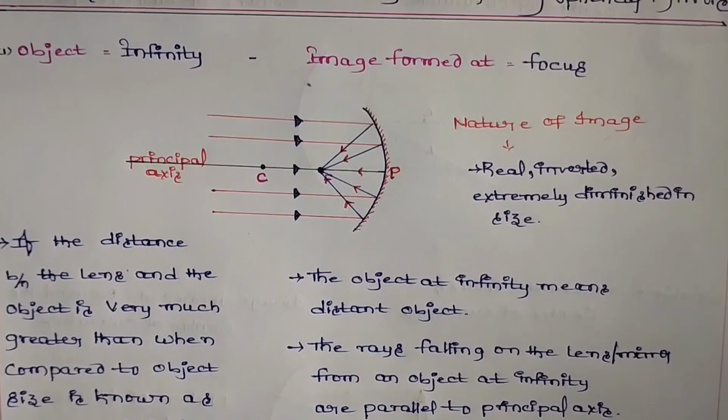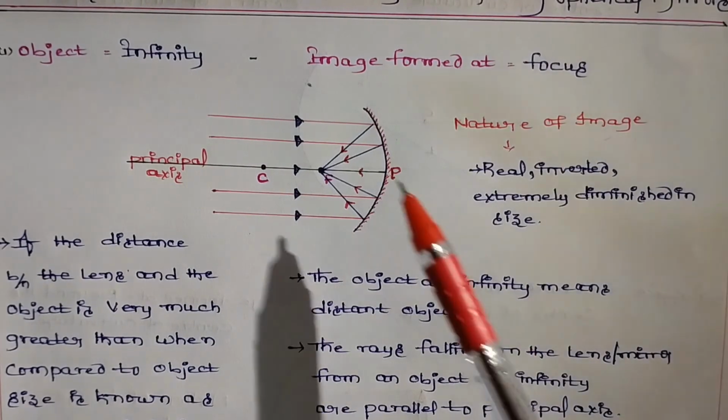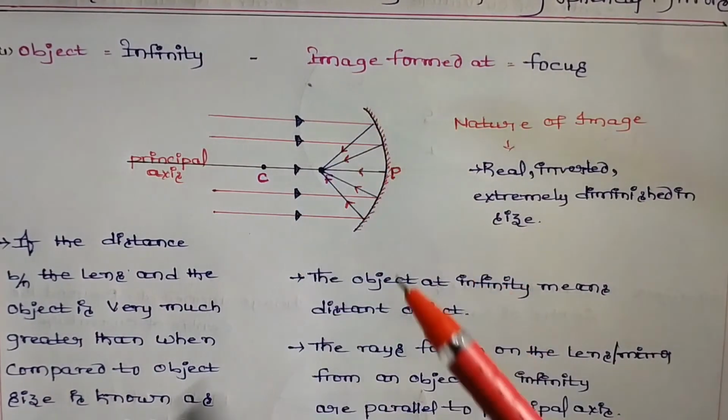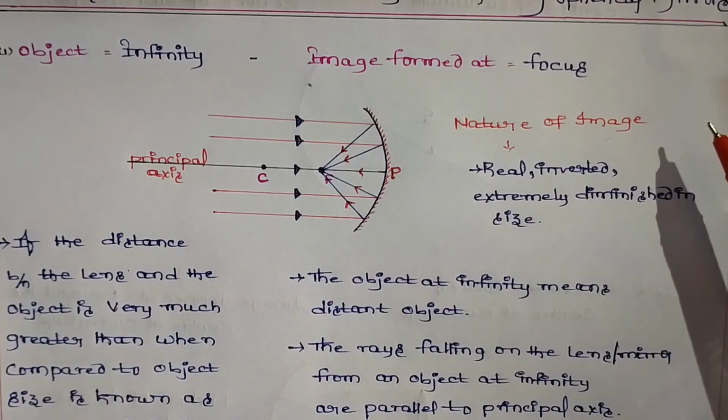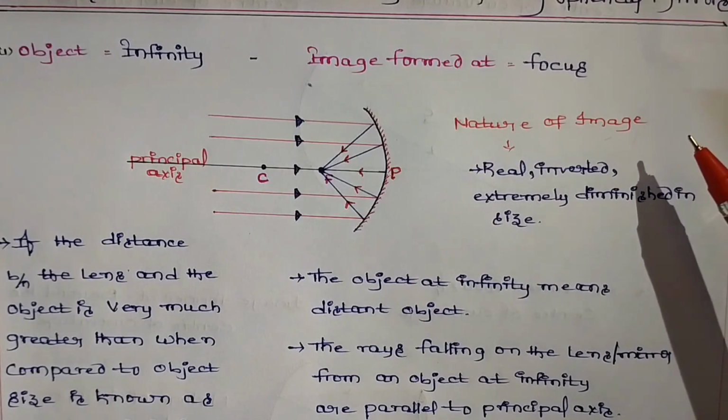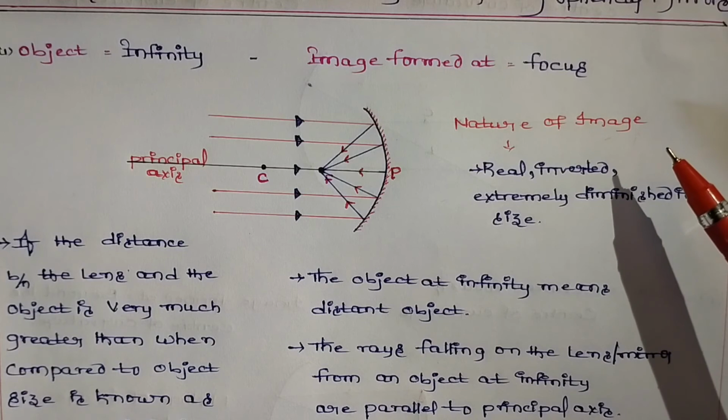Here we know that a real image is formed, because generally real images are formed when light rays after reflection or refraction converge at a point. Refraction means bending of the light ray when the medium changes.